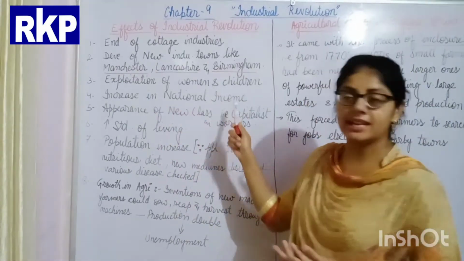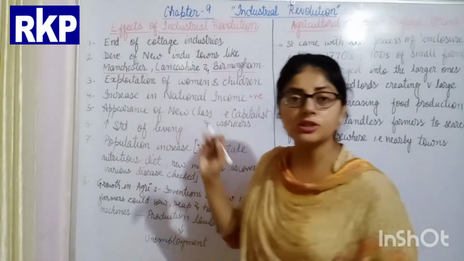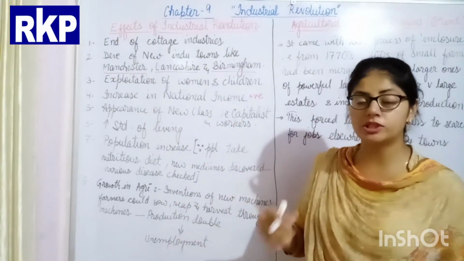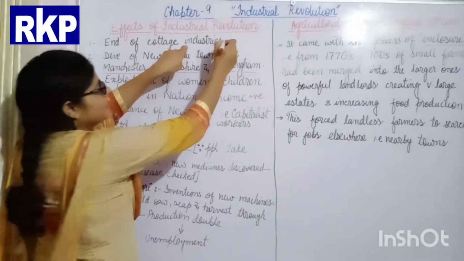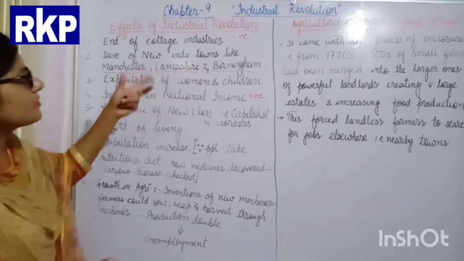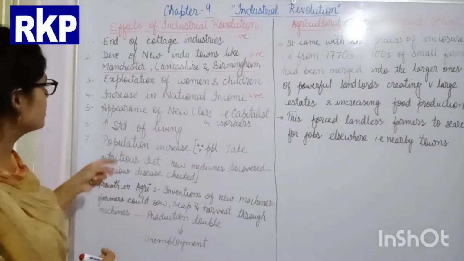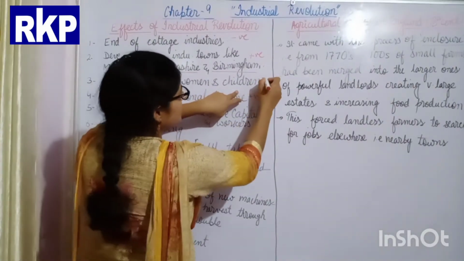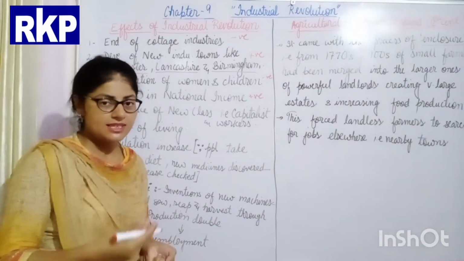Increase in national income. This was a positive impact. Students, some were positive impacts of the industrial revolution, while some were negative impacts. Like the end of the cottage industry was a negative impact. Development of new industrial towns, a positive impact. Exploitation of women and children, a negative one. Then the increase of the national income of England, a positive impact.